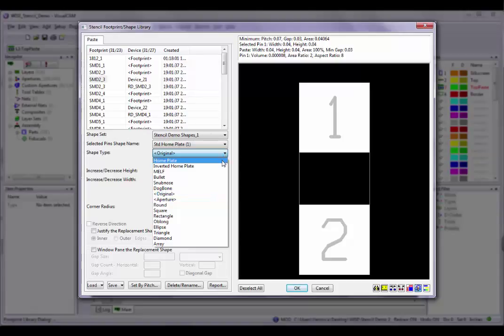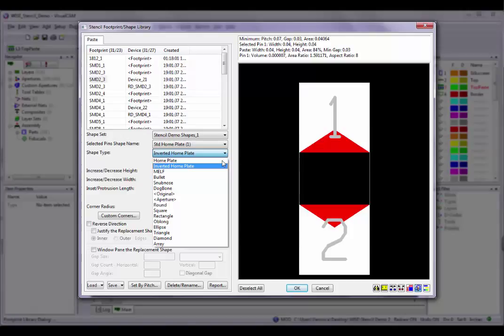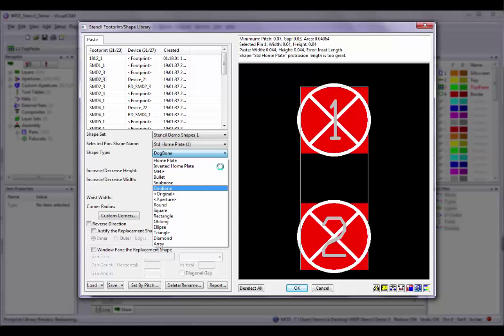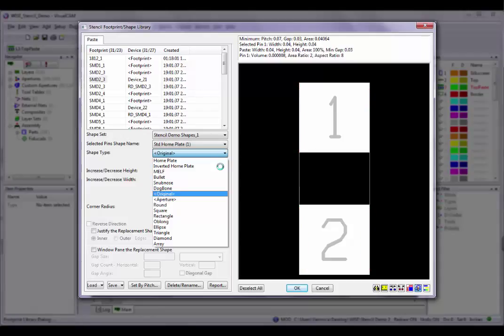An easy way to see what the different shapes will look like on your footprint is to hover over the first one on the list, in this case, home plate, and then just press the down arrow on the keyboard. As each shape type is highlighted, the view in the preview window will change.